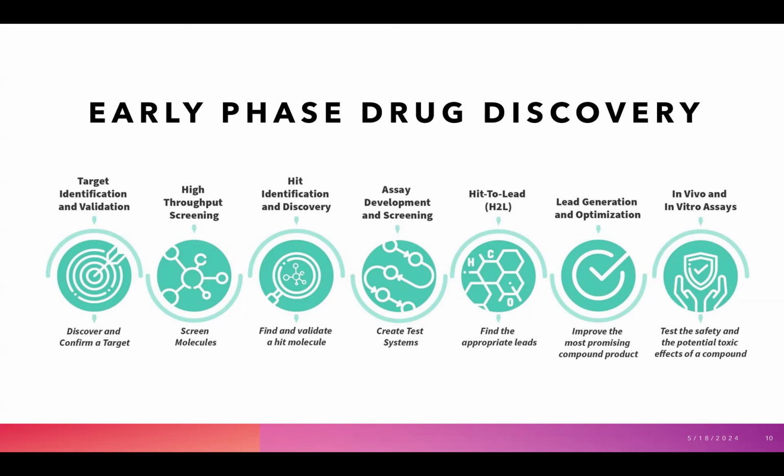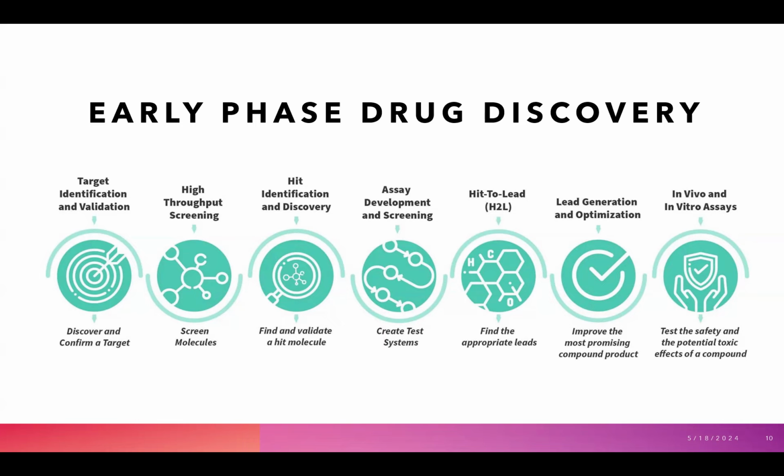Next step is lead generation and optimization. Once a lead is generated in hit to lead, lead optimization will commence. It aims to improve the most promising compounds and enhance effectiveness, lower toxicity, or increase absorption.